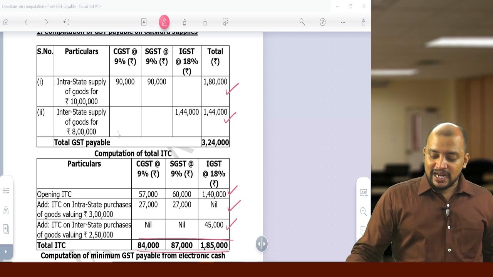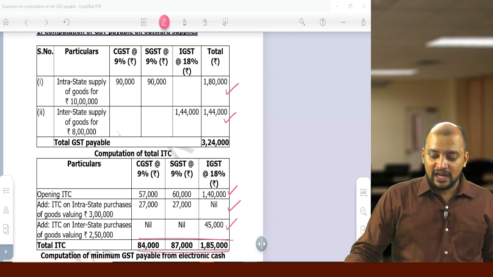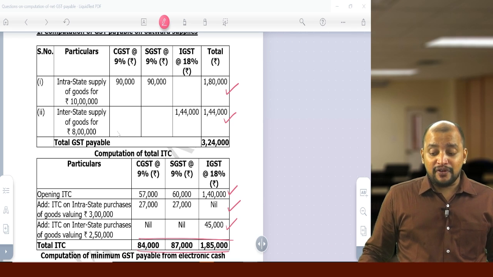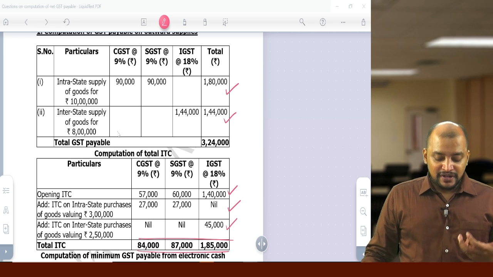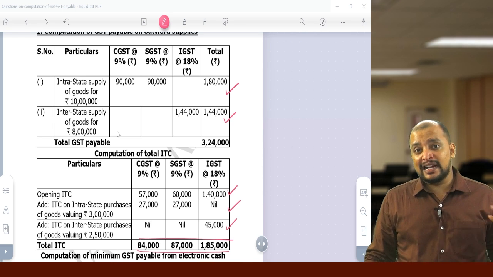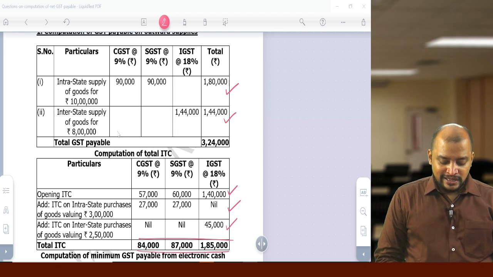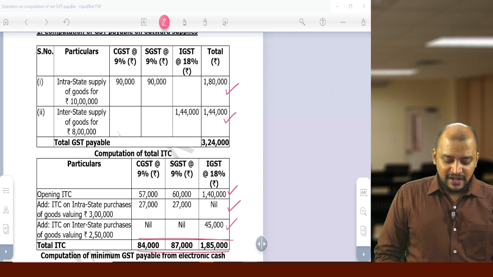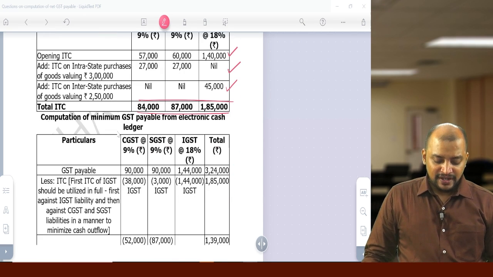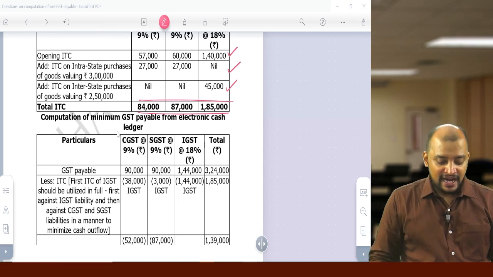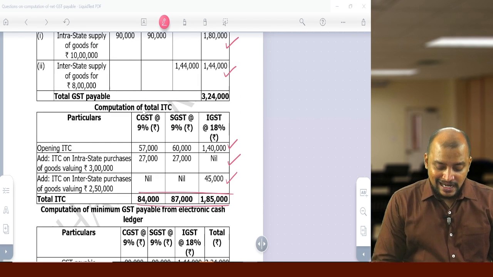First we use 1 lakh 85,000 for payment of IGST, 1 lakh 44,000. So then we get 41,000. And that 41,000 we can use for payment of CGST and SGST. Here, as the credit related to this is more or less the same, anyway we can use. 1,44,000 we have used. So the balance we have, CGST credit, if you see, 84 and SGST is 87.